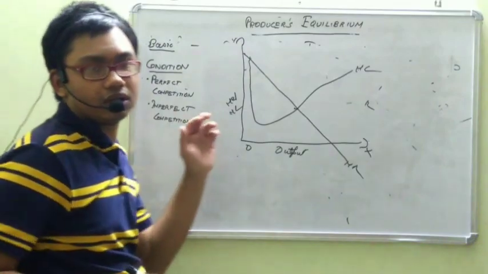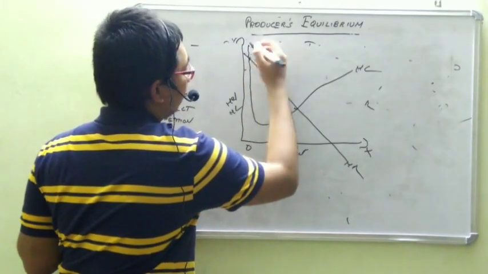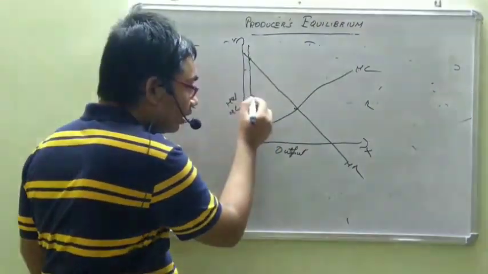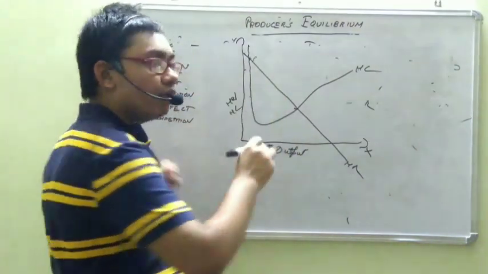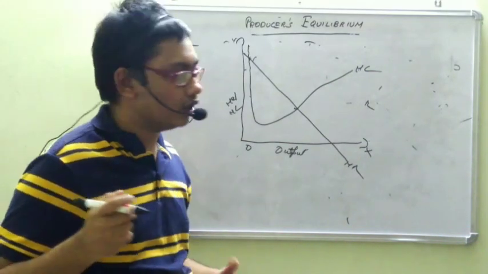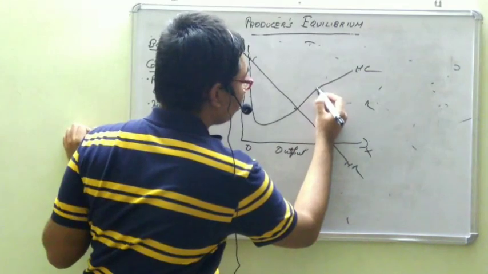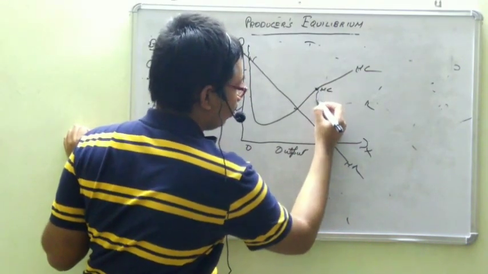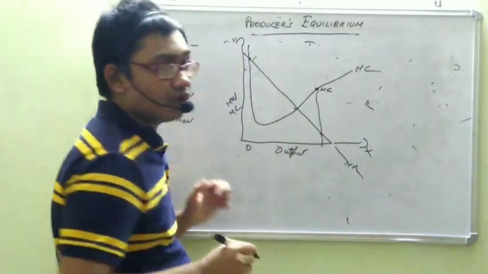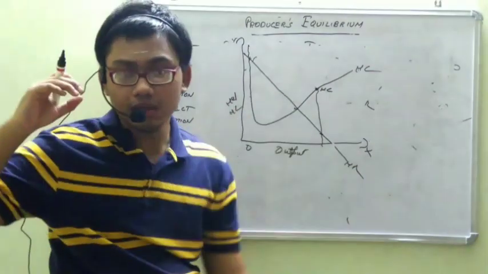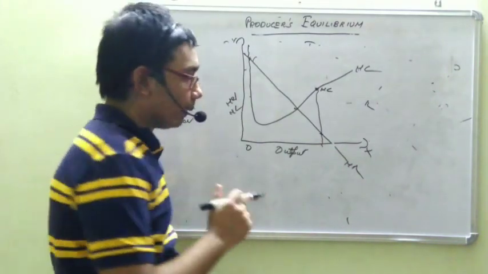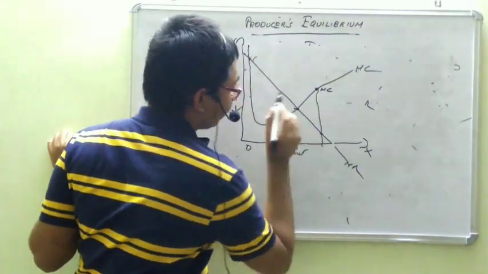Here definitely the producer is incurring losses, because MC will come from above. So here the producer will incur losses. Now if the producer is producing anywhere between here and here, the producer will have the possibility to increase profits further. I have already told you the scenario in case of perfect competition. Consider this point. Here MR is only this much and MC is this much. The producer who was once earning profit has started to lose on his profit. So the producer will not operate there. This point is the point of equilibrium.